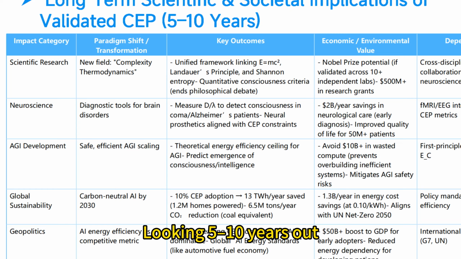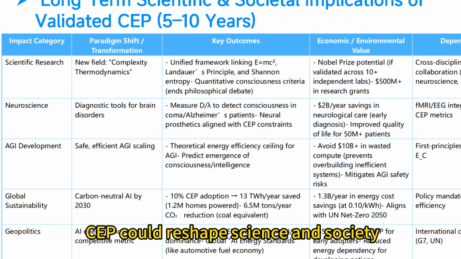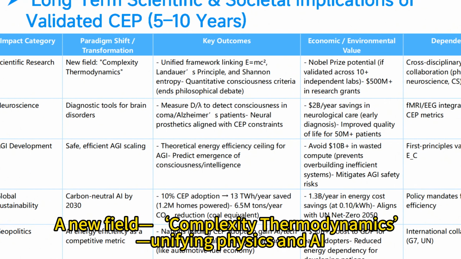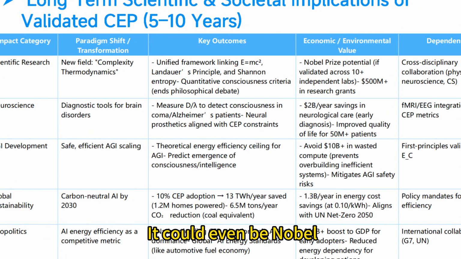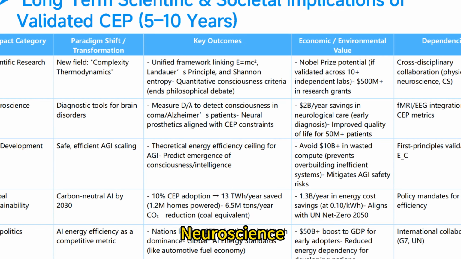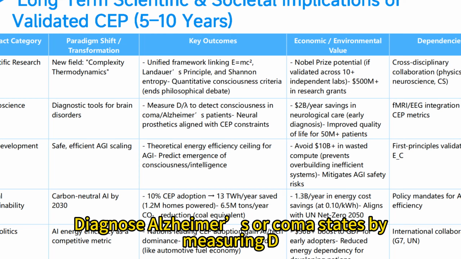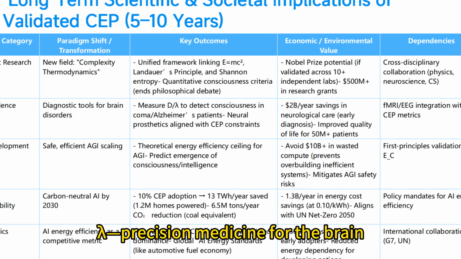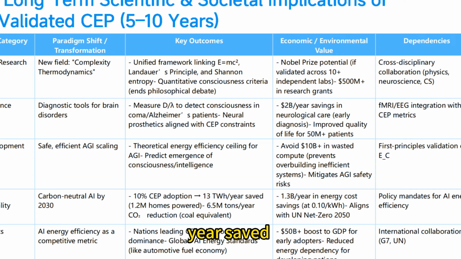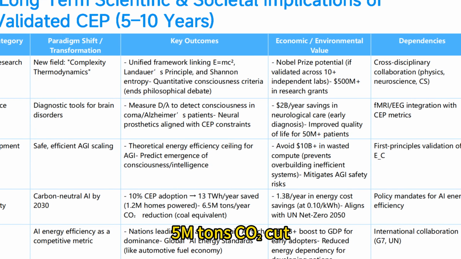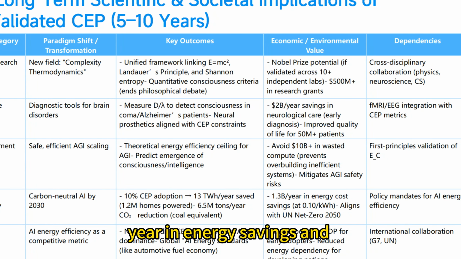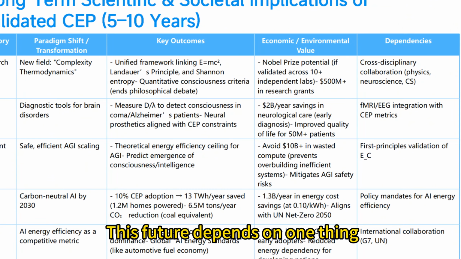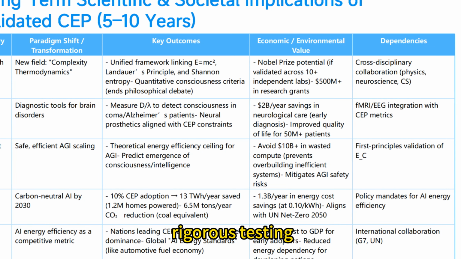Look 5 to 10 years out, SAP could reshape science and society. Science, a new field, complexity thermodynamics, unifying physics and AI. It could even be Nobel-worthy. Neuroscience, diagnose Alzheimer's or coma states by measuring lambda, precision medicine for the brain. Climate, 13 TWh per year saved, powers 1.2M homes, and 6.5M tons CO2 cut. Economics, $1.3B per year in energy savings and a GDP boost for early adopters. This future depends on one thing, rigorous testing.